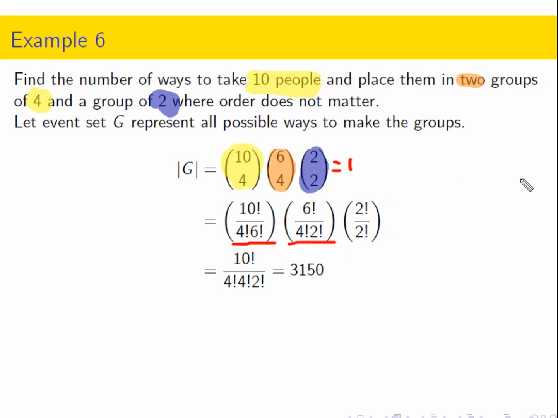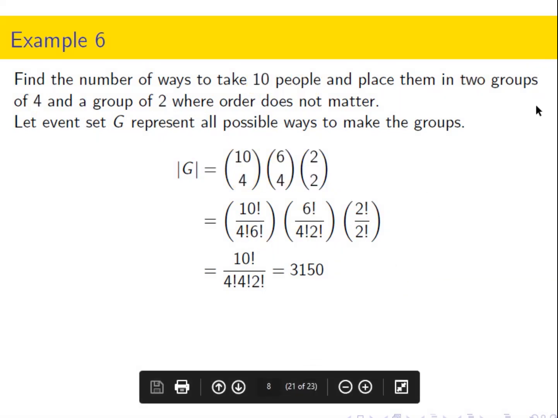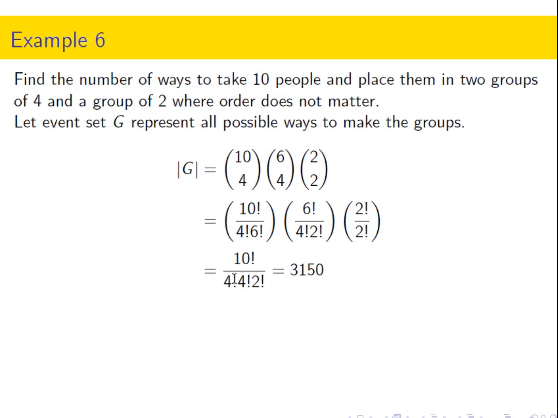But I want you to notice what's going on, right? I have a term here that's canceling with the numerator of the next binomial coefficient, and then same thing, I have a term in the denominator that's going to cancel with the term in the numerator next to it. So this comes out to 10 factorial over 4 factorial times 4 factorial times 2 factorial.